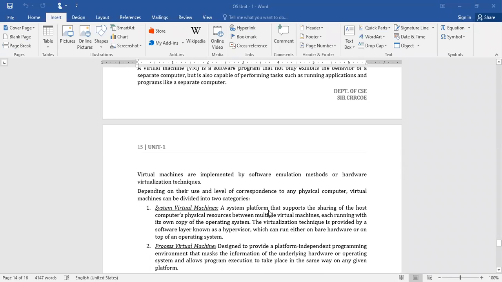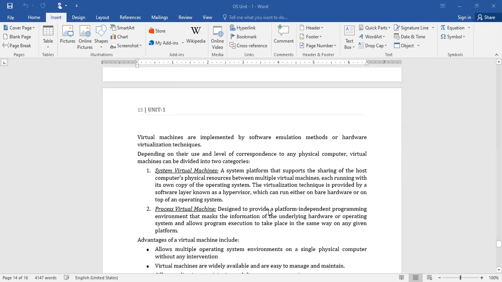Okay, so based on the user level correspondence to any physical computer, virtual machines can be divided into two categories. One is the system virtual machine and the other is the process virtual machine. System virtual machine means you have a single system whose resources can be shared by n number of systems without compromising the performance. That means each and every one will utilize the resource as their own copy rather than a shared copy.